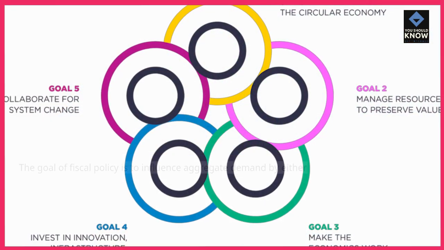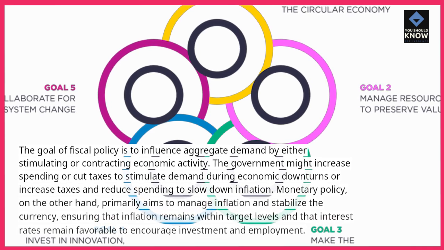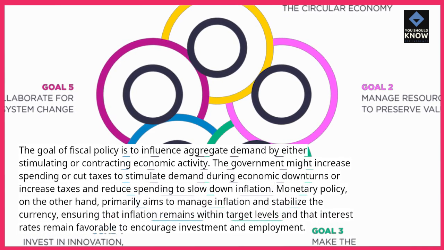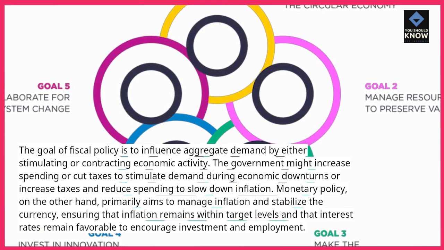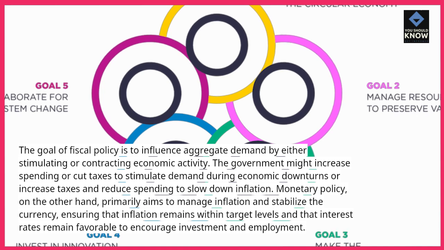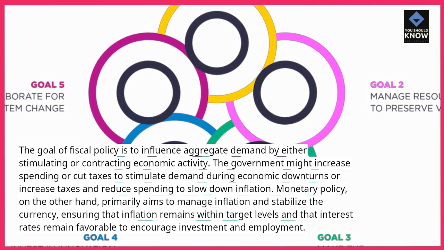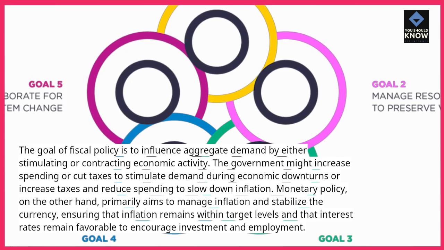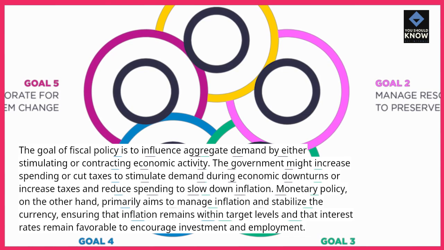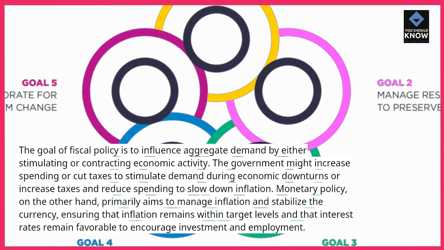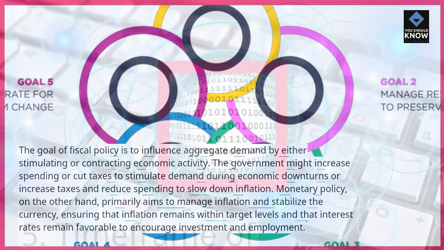4. Goals. The goal of fiscal policy is to influence aggregate demand by either stimulating or contracting economic activity. The government might increase spending or cut taxes to stimulate demand during economic downturns, or increase taxes and reduce spending to slow down inflation. Monetary policy, on the other hand, primarily aims to manage inflation and stabilize the currency, ensuring that inflation remains within target levels and that interest rates remain favorable to encourage investment and employment.